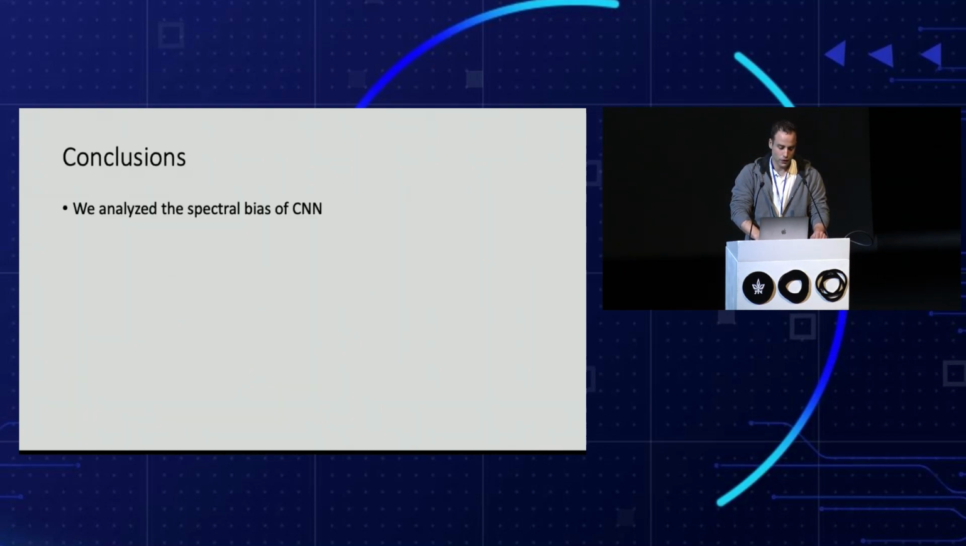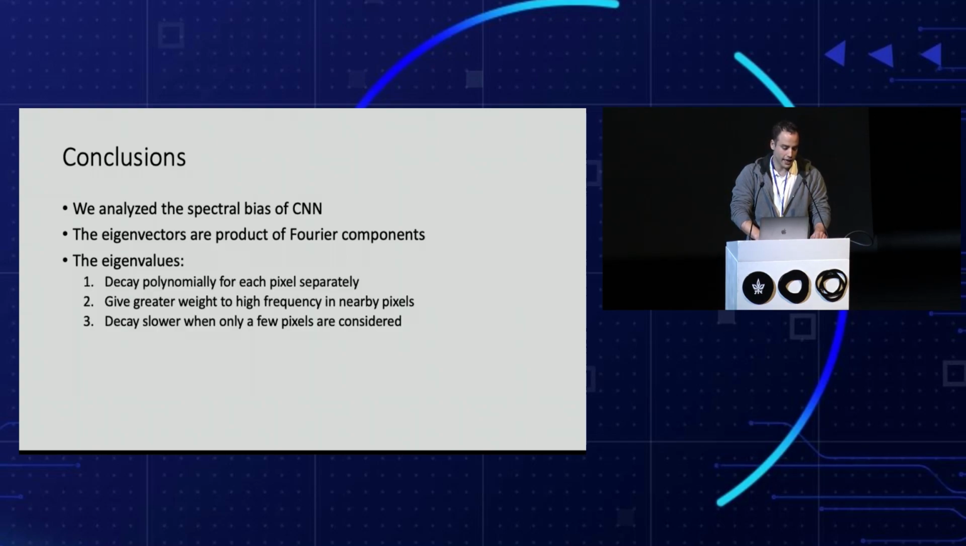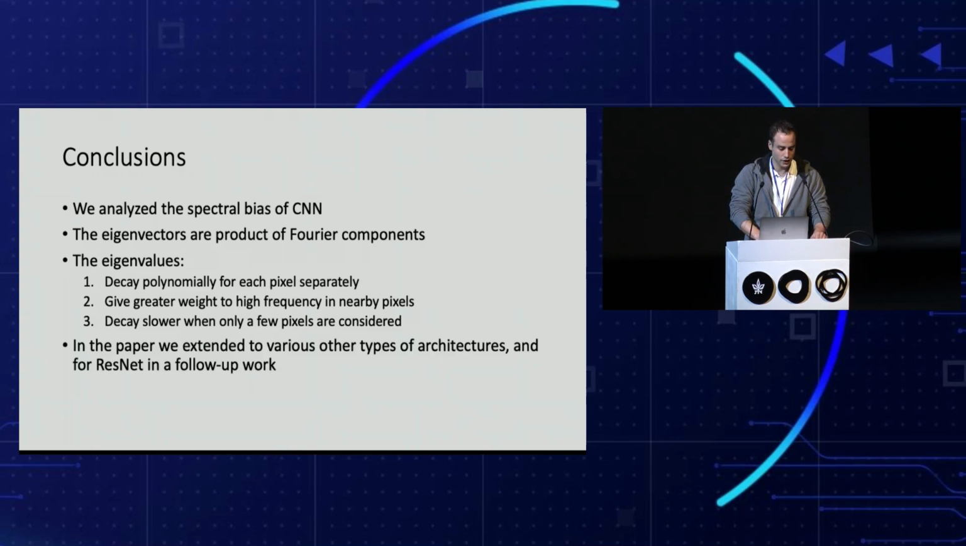So to conclude, we analyzed the spectral bias of CNNs. The eigenvectors are a product of Fourier components. The eigenvalues decay polynomially for each pixel separately, give greater weight to high frequencies in nearby pixels, and decay slower when only a few pixels are considered. In the paper, we extended this to various other types of architecture, and to ResNet in a follow-up work.